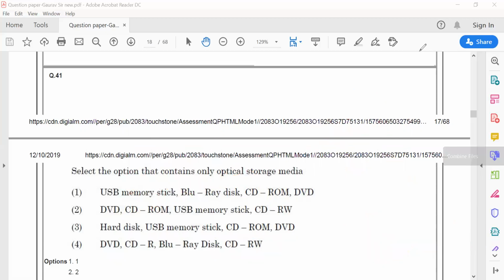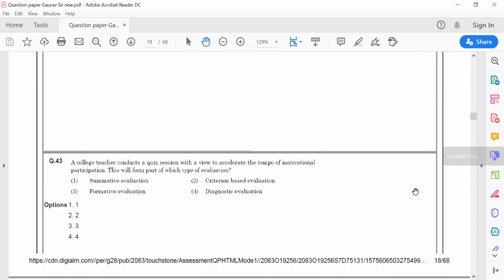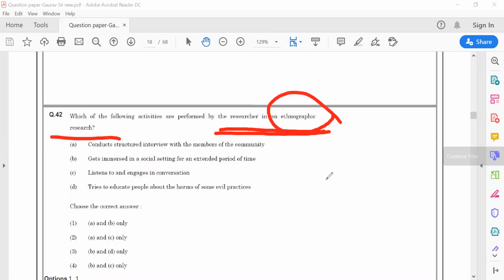Then moving towards the next question, which is question number 44. This question states, which of the following activities are performed by a researcher in ethnographic research?